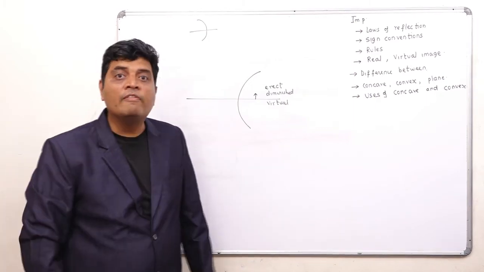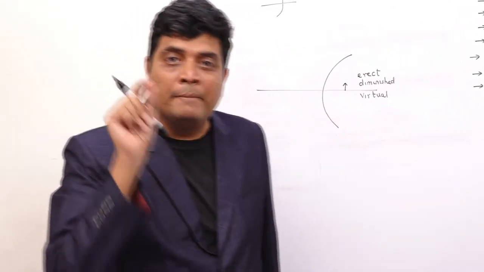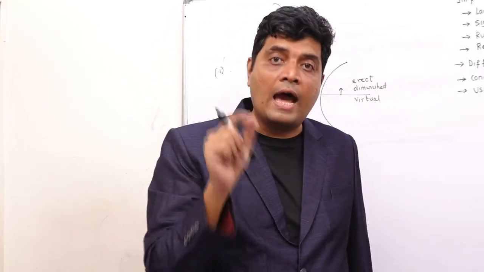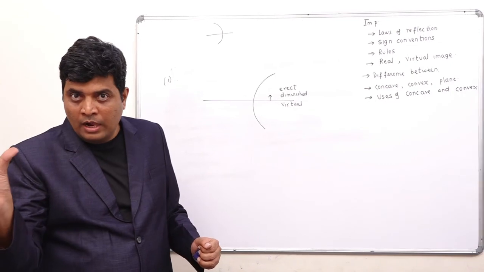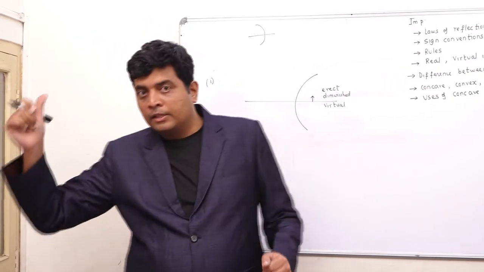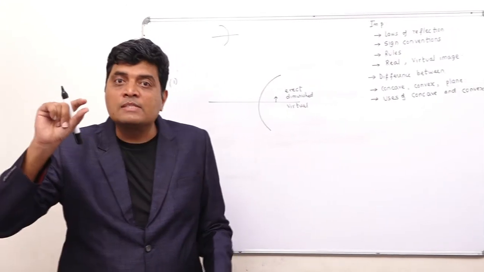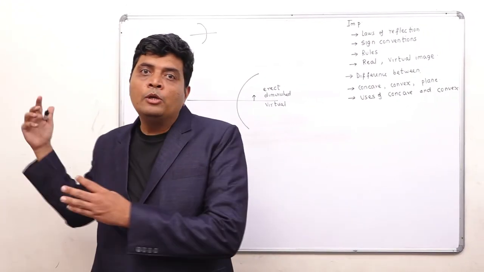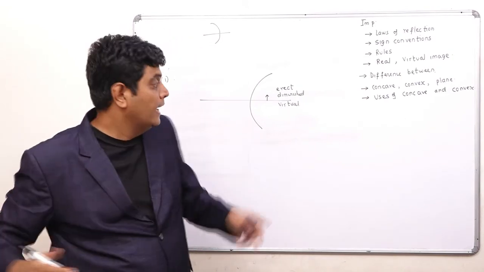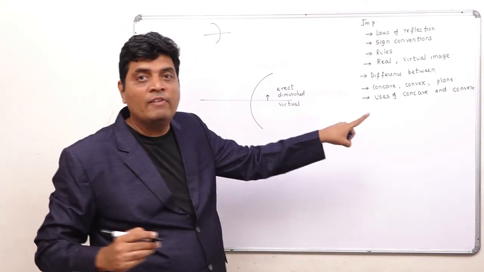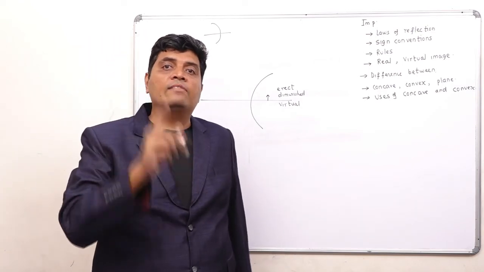That is why convex mirrors are used as rear view mirrors in cars. When I am driving, the objects behind will be erect and of small size, so I will be able to notice them properly and it will cover a wide area.